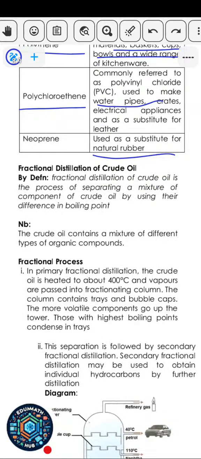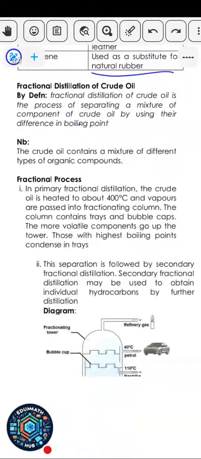Now these different organic compounds have different boiling points. So because they have different boiling points, most of them will boil off or evaporate at different temperatures. So using that concept, you can use fractional distillation to separate them. Fractional distillation is the process of separating the components of a mixture of crude oil by using that difference in boiling point.